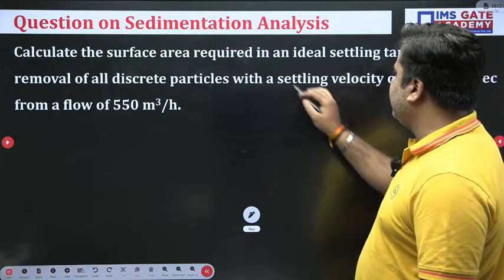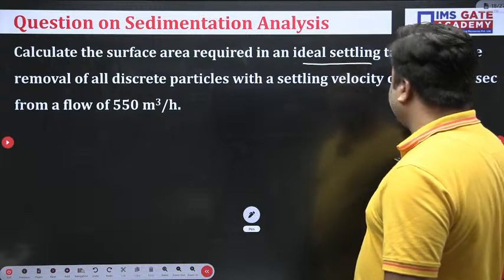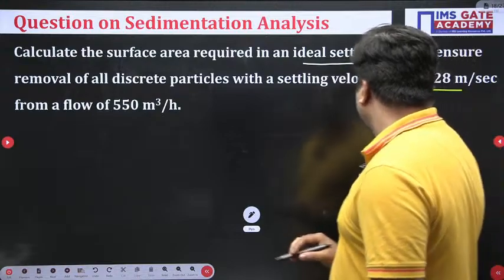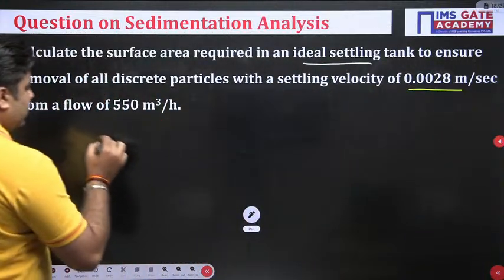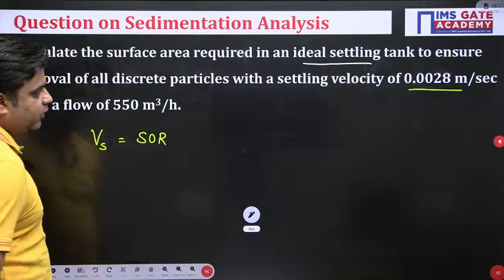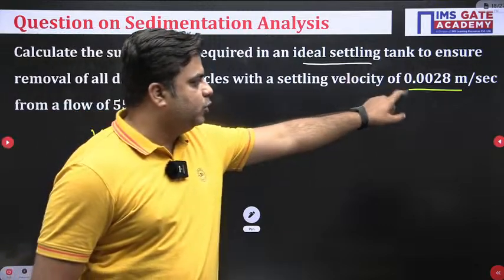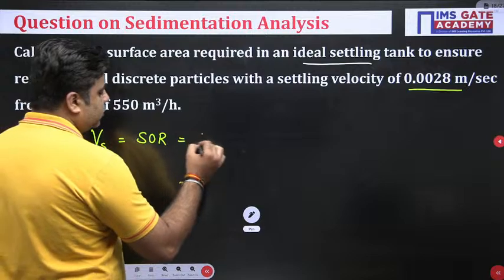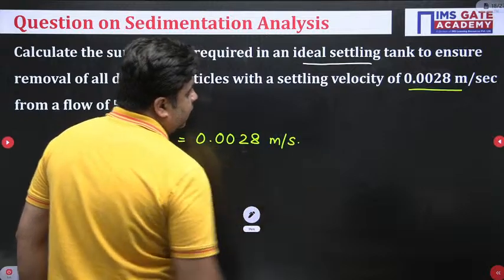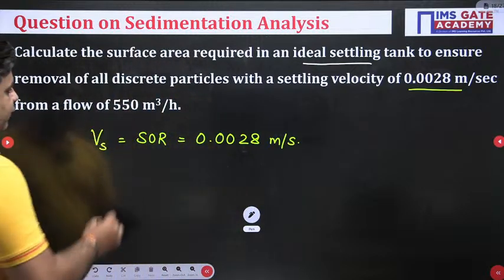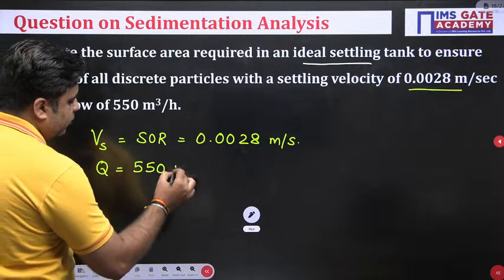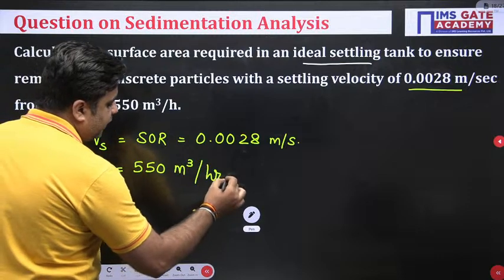Calculate the surface area required in an ideal settling tank to ensure the removal of all the discrete particles with the settling velocity of 0.0028. So settling velocity Vs, which is the surface overflow rate, the settling velocity of the concerned size of the particle is given to you as 0.0028 meter per second. Okay. Then from a flow of 550 meter cube per hour, the discharge is 550 meter cube per hour. You need to calculate the plan area.